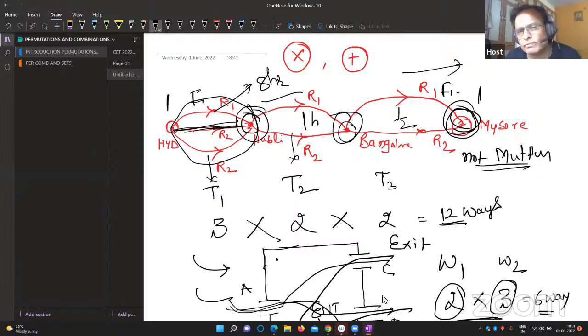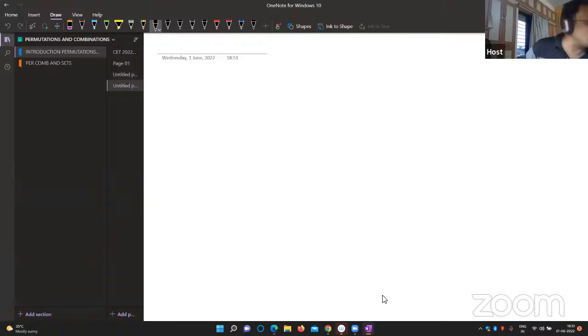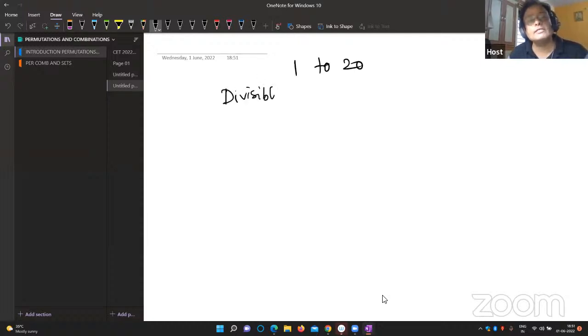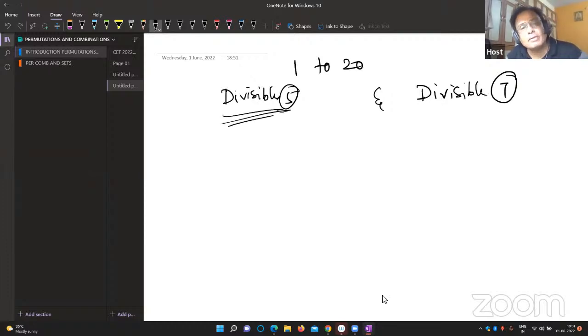What is mutually exclusive? Mutually exclusive means the first work, the second work, or any previous work will not affect the further work. Sir, what is that? Look at this. I'll give you one example, and you'll come to know. There are some numbers from 1 to 20. Your duty is to collect the numbers divisible by 5 and the numbers divisible by 7. While performing the task of divisible by 5, this will not affect the other. This type of system is called mutually exclusive.